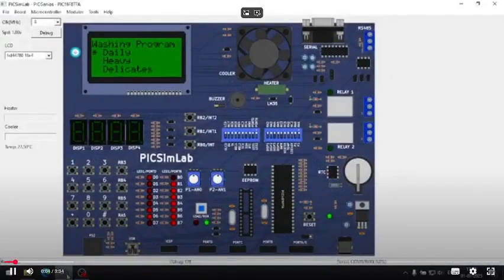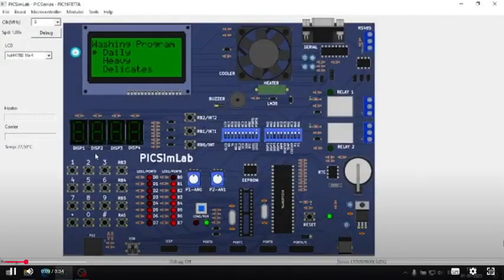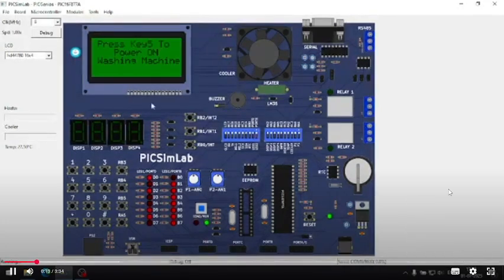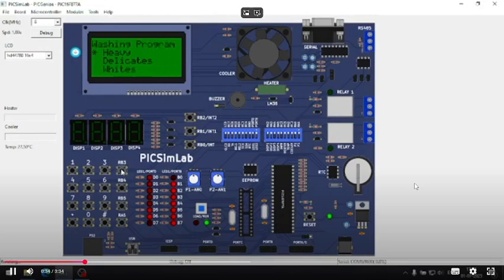As you can see, this is the PicsimLab setup and here I'm going to show you the working of the washing machine. Let me first reset it. I've flashed the hex code in this and we'll press key 5 to start. We'll power on the machine. And now we'll toggle between the options, so we can see heavy, delicates.